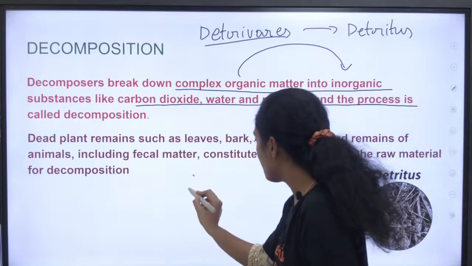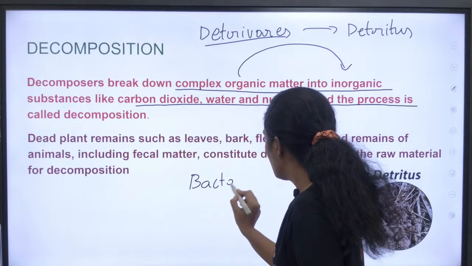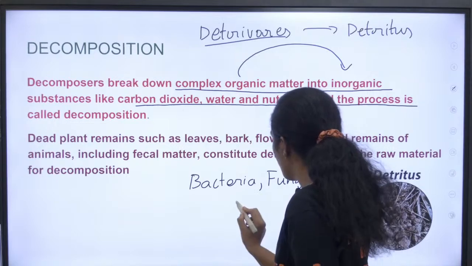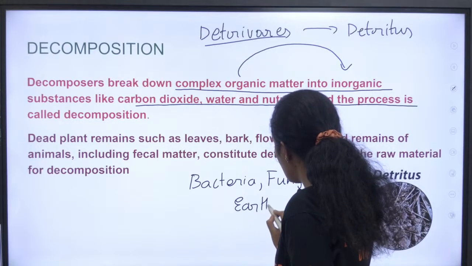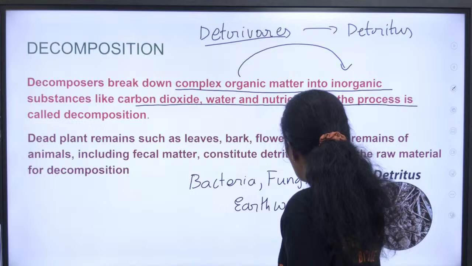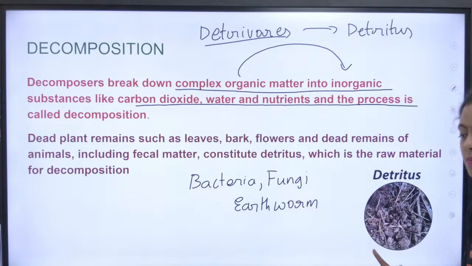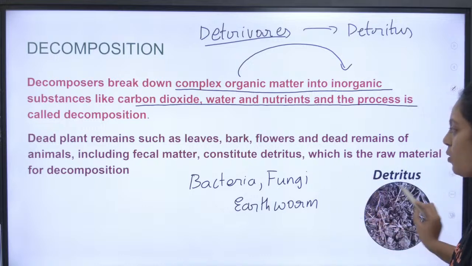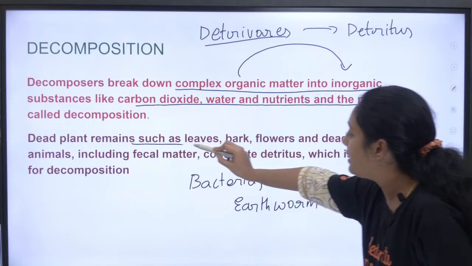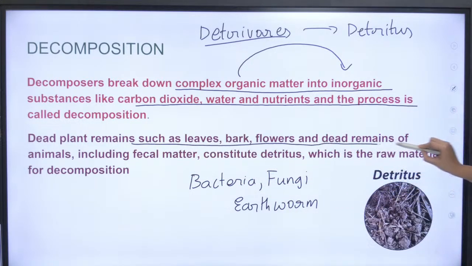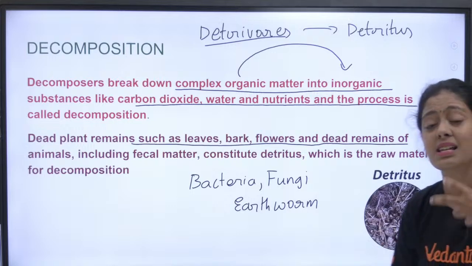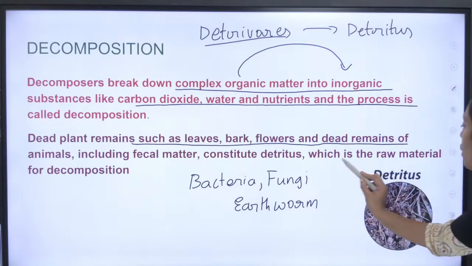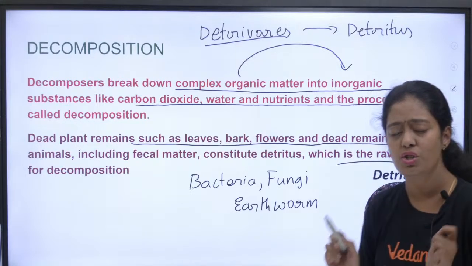Okay, so you have your bacteria, correct? Fungi, earthworm. These are the major detritivores, very important detritivores which are present. So what is this detritus? They are the dead plant remains such as leaf, bark, flowers, and dead remains of animals including fecal matter. They constitute your detritus, which is the raw material for decomposition.